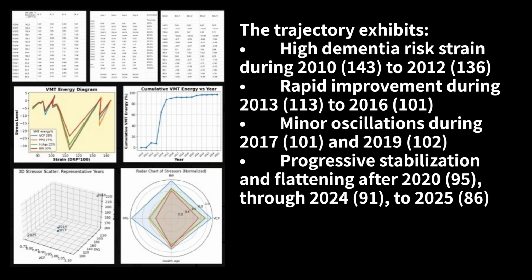The trajectory exhibits high dementia risk strain during 2010, 143, to 2012, 136. Rapid improvement during 2013, 113, to 2016, 101. Minor oscillations during 2017, 101, and 2019, 102. Progressive stabilization and flattening after 2020, 95, through 2024, 91, to 2025, 86.